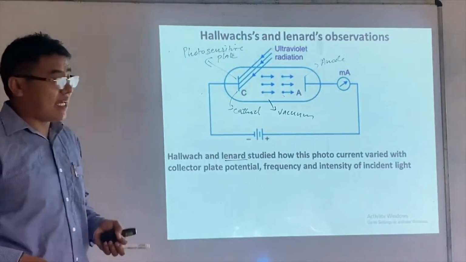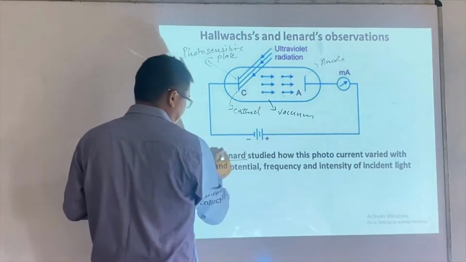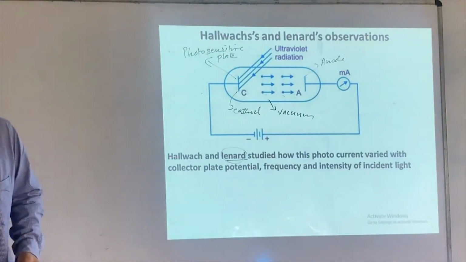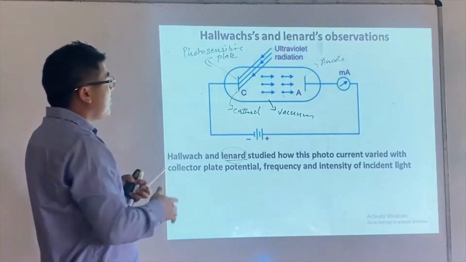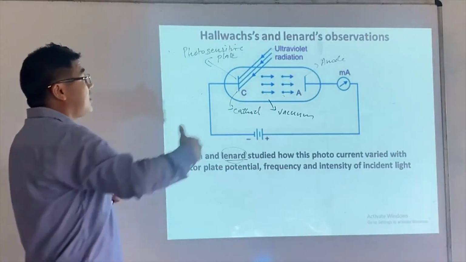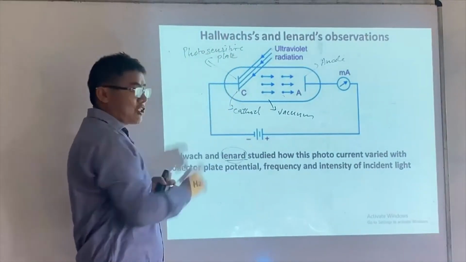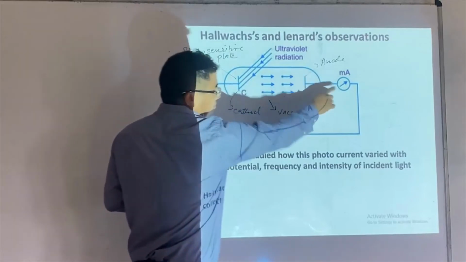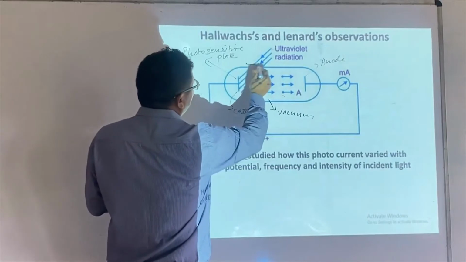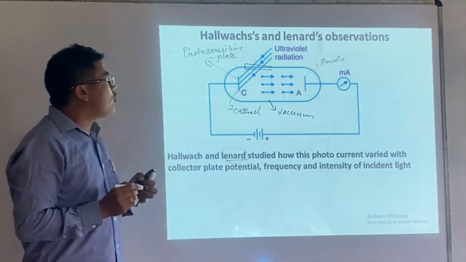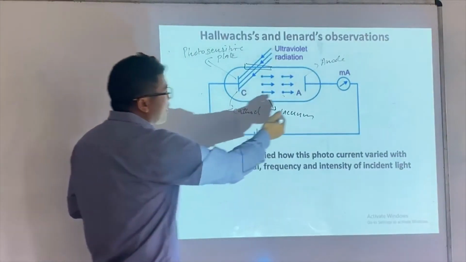It was found by Lenard, in what we call the cathode tube, in a vacuum, that when a photosensitive plate is exposed to UV radiation, he found a current. If he blocked the UV radiation from falling on the photosensitive plate, there wasn't any current.